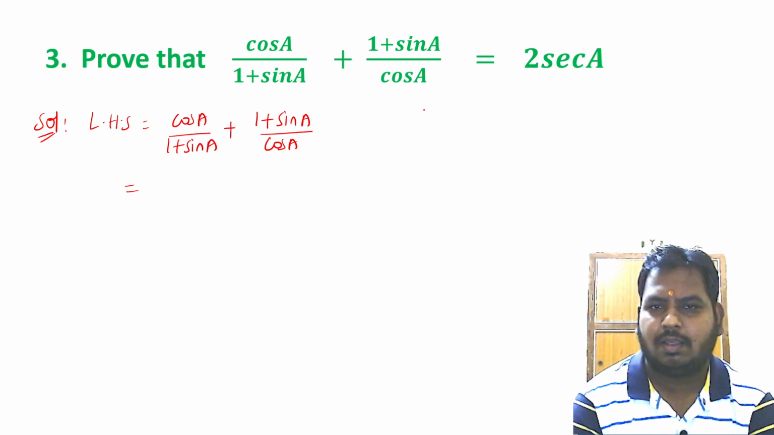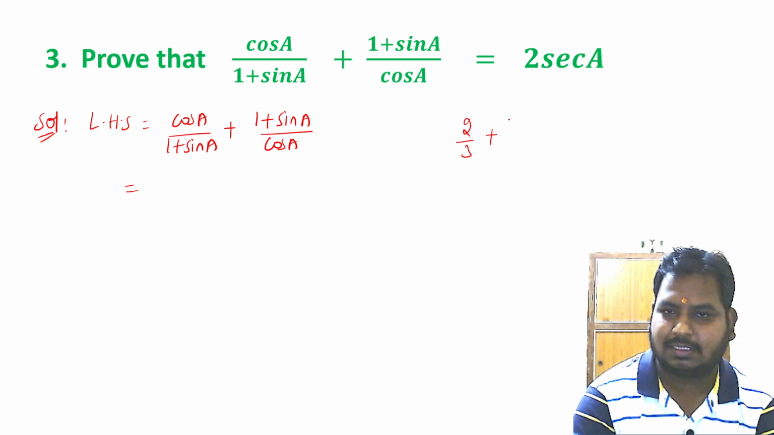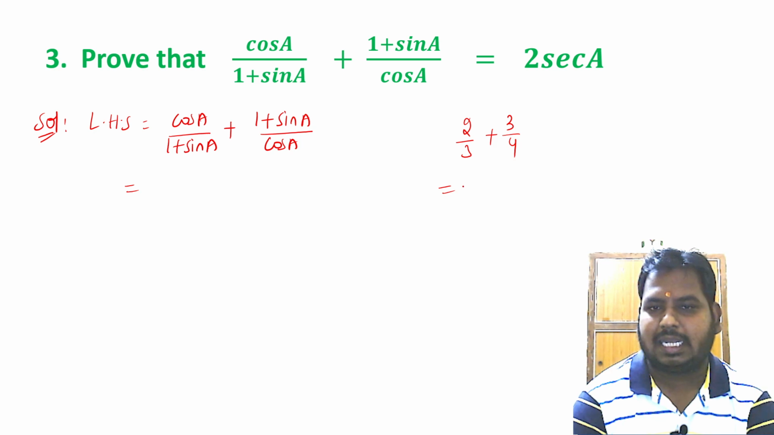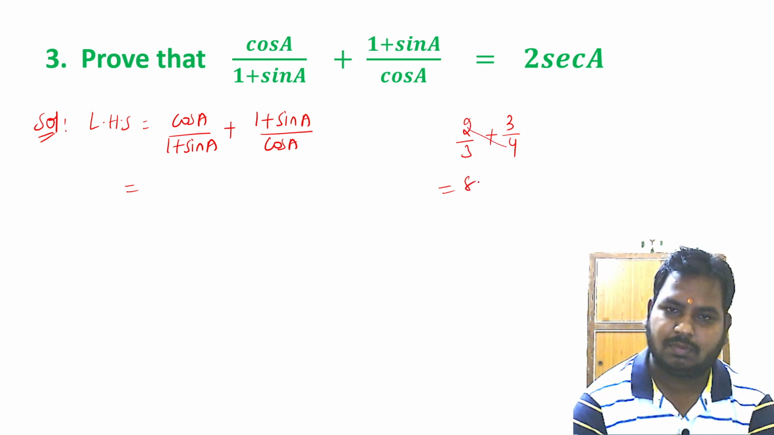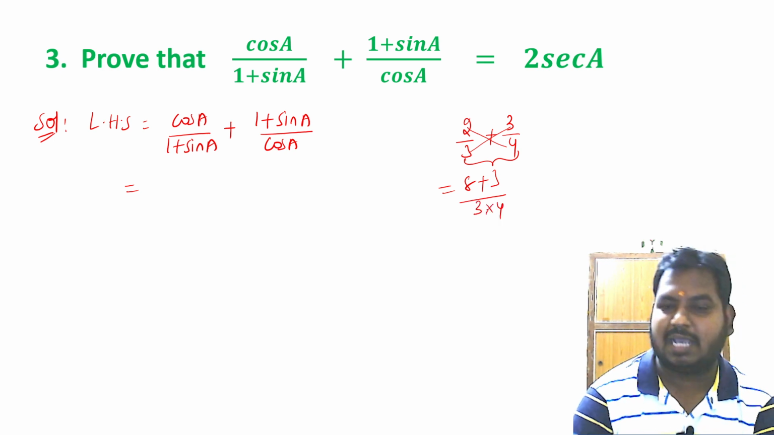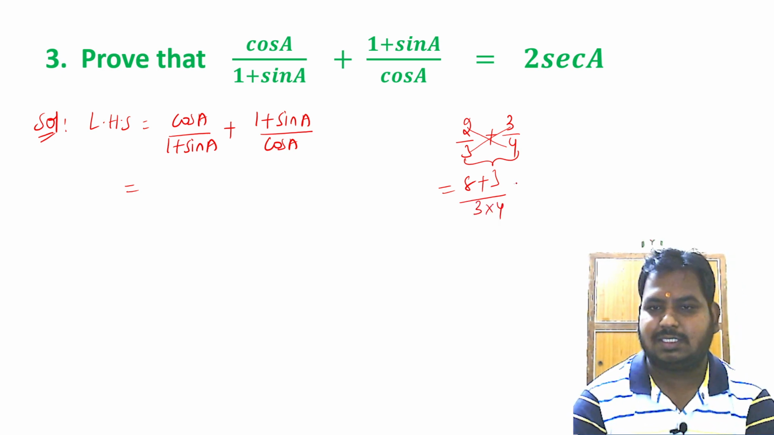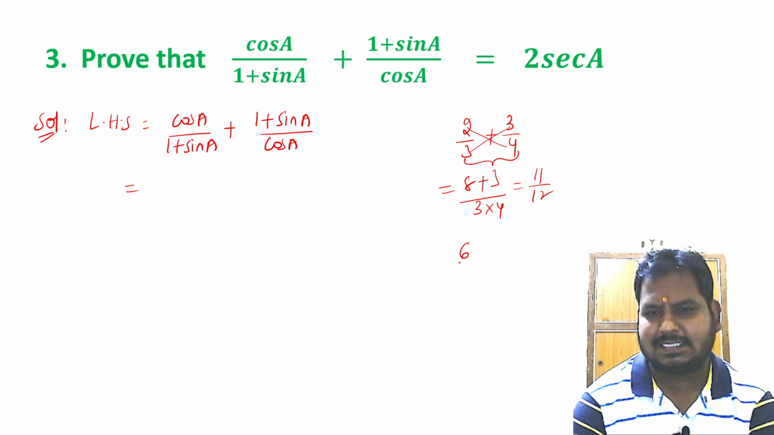Okay. Now one question to you. For example, if you have 2 by 3 plus 3 by 4, can I apply this process? Can I just multiply 2 and 4, then multiply 3 and 3, then multiply the denominators 3 and 4? Am I going to get the right answer? Yes, you are going to get the right answer. I'll give one more example. For example, if we have 6 by 7 plus 7 by 8.